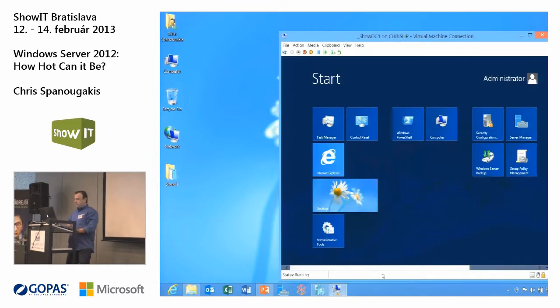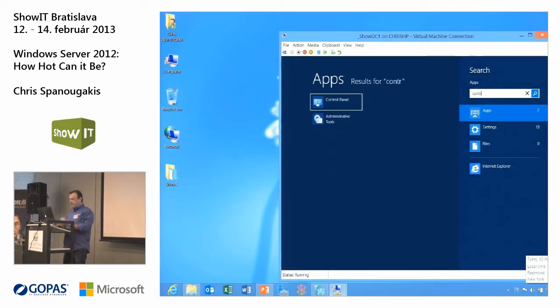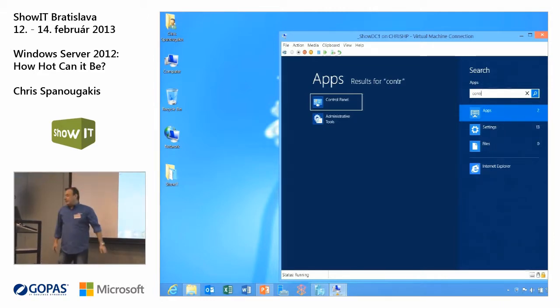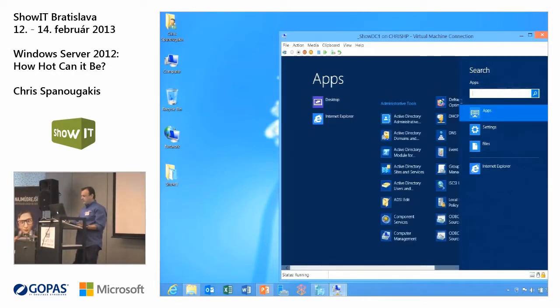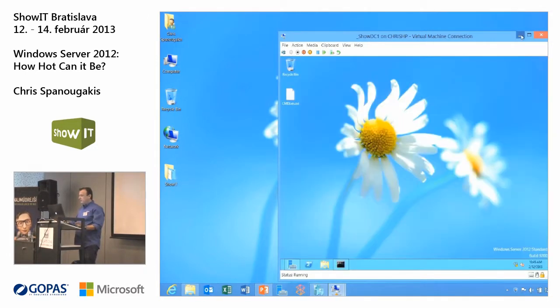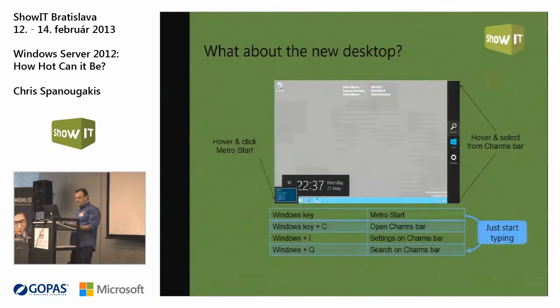The easiest thing to do, just go and type what you need. Even if you do not see it here, just go and type control panel. Here it is. And you get the admin's tools also as a gift. Okay. So, that's it more or less about the new version, let's say, of the GUI, of the operating systems.